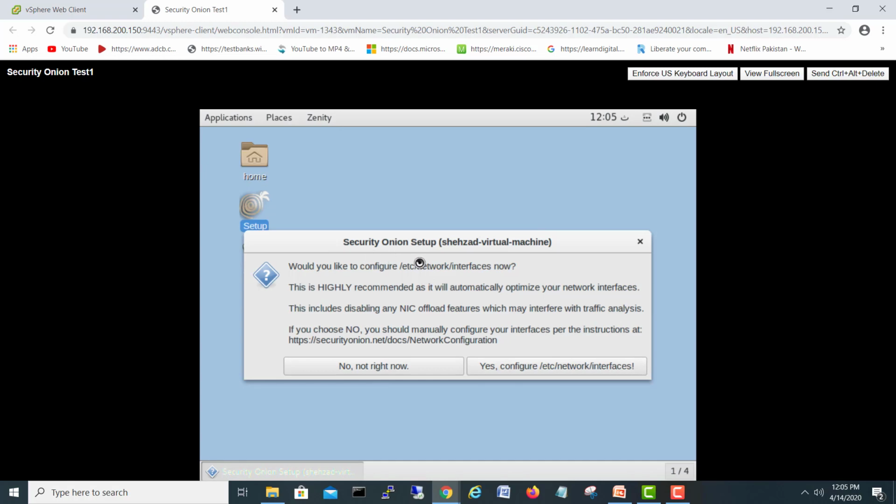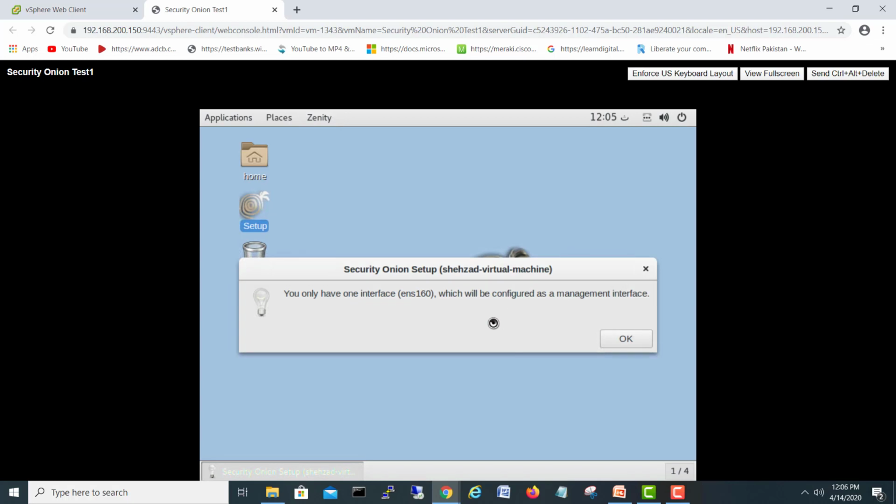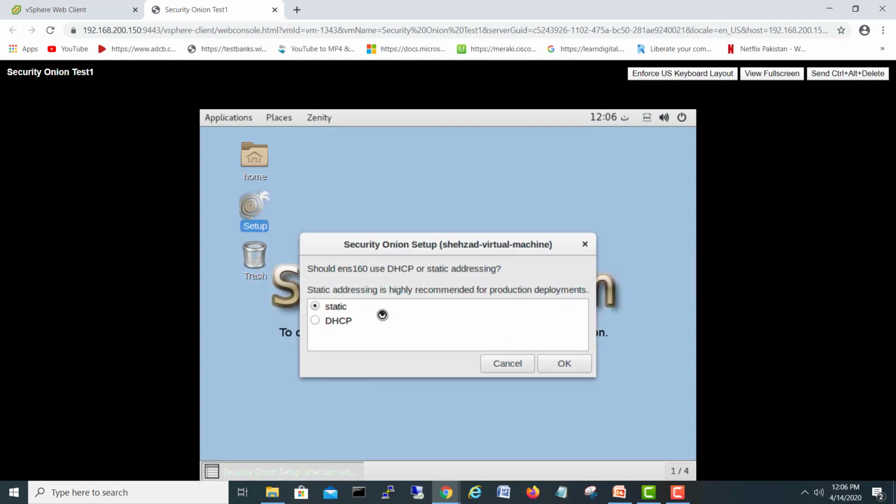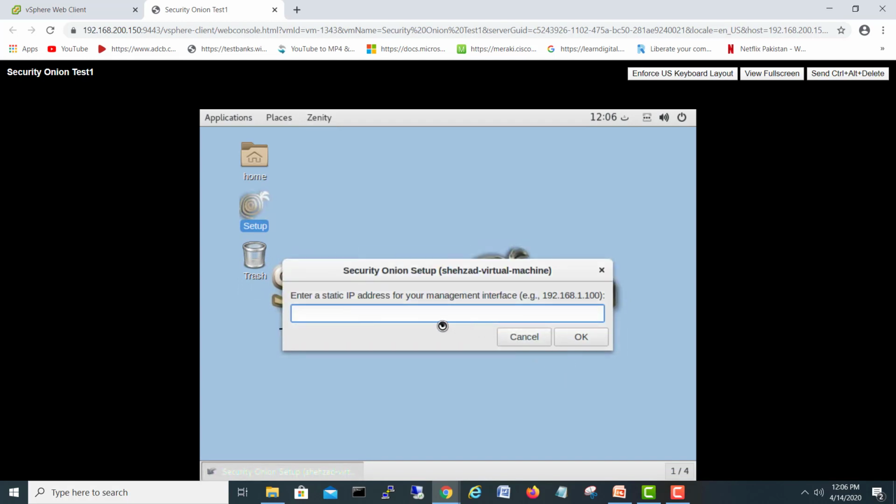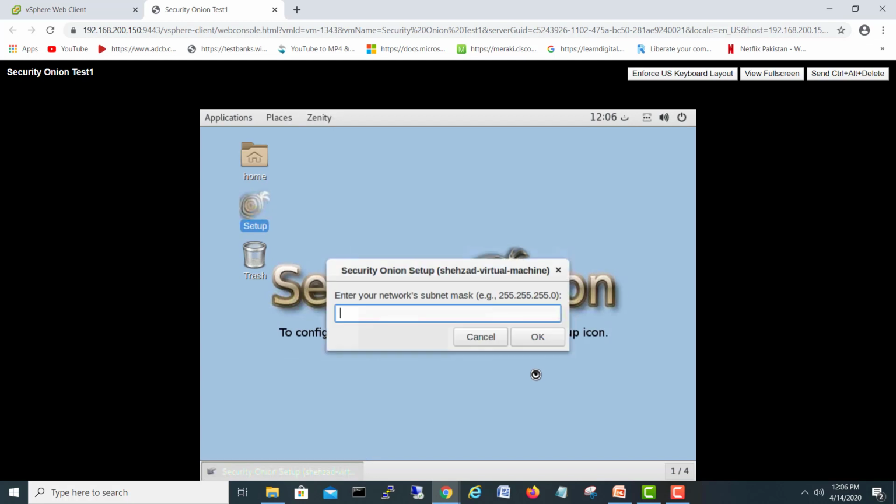Okay, so first of all, our interface. I said yes, I would like to configure my interface. It says you only have one interface, which will be configured as a management interface. Okay, static. Yes, we'll give a static IP. Okay, enter a static IP. I will go 192.168.100, and I have reserved 51 for this as my IP address. Okay, my subnet mask, 255.255.255.0, and the gateway.